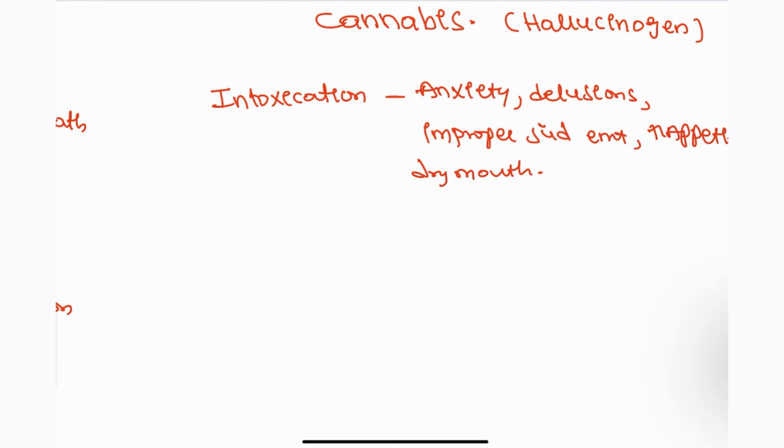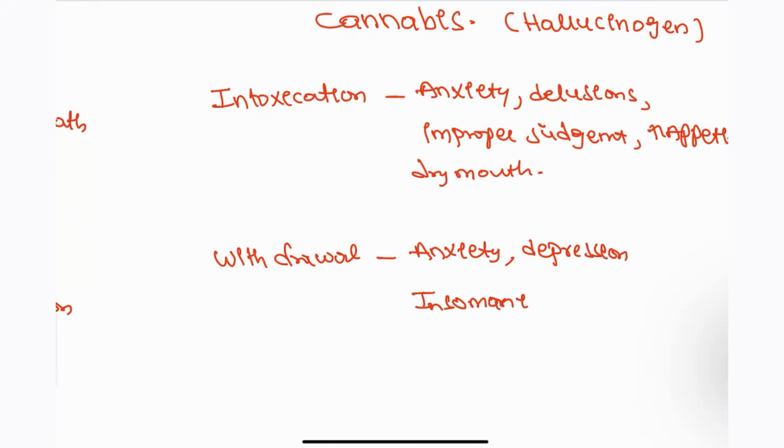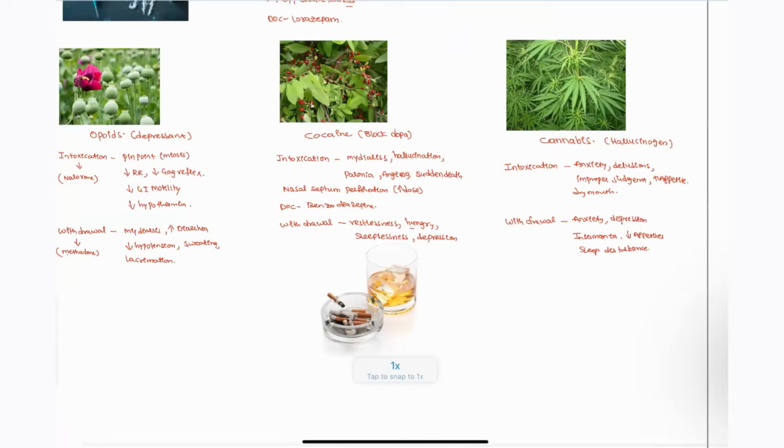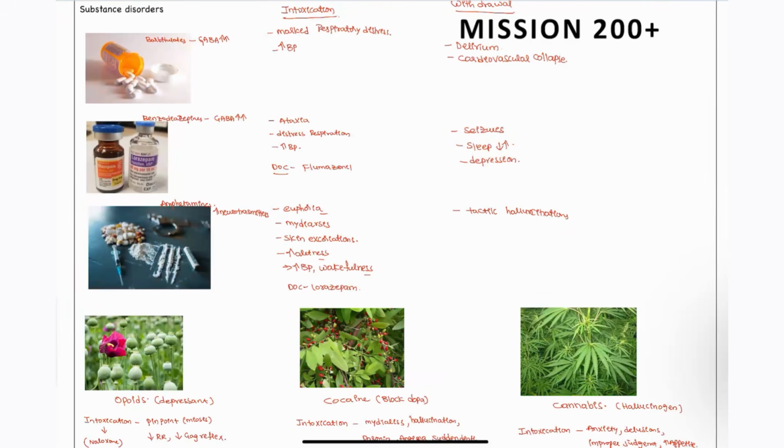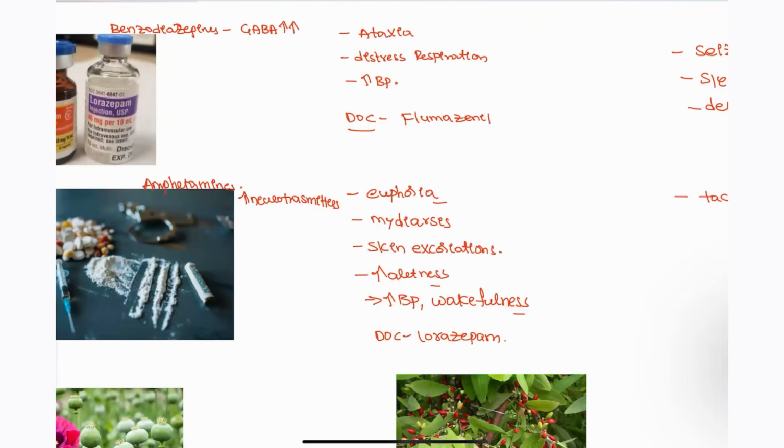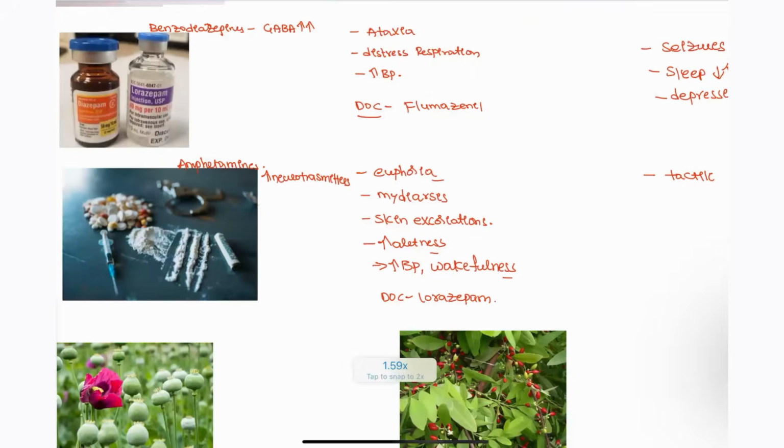Next, patients who are having withdrawal: again anxiety will be seen, okay, and depression, anxiety, depression, and also insomnia. The patient will be having insomnia and decreased appetite, and sleep disturbances will be seen here. This is known for cannabis, right? These intoxications and important things you have to take note of, guys. And another thing, LSD is also going to have the same symptoms like this condition, amphetamines only. LSD is something you don't mostly have to remember.